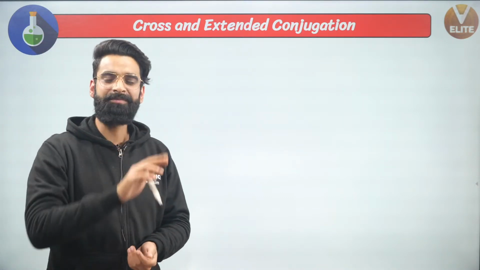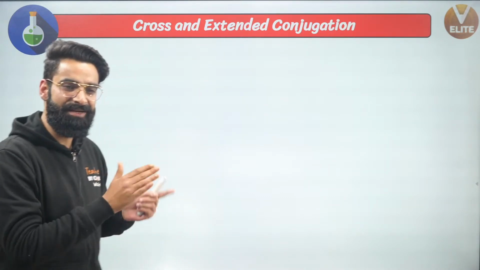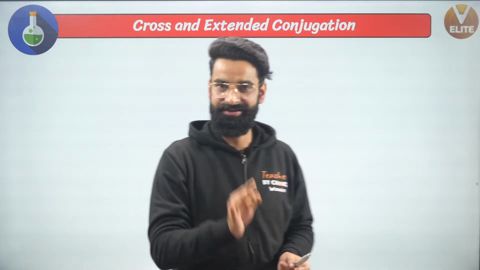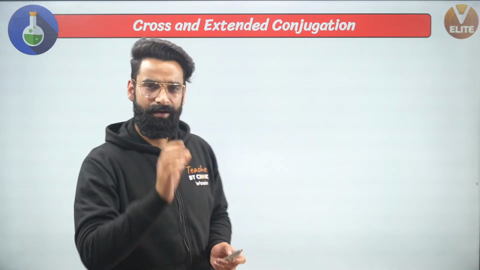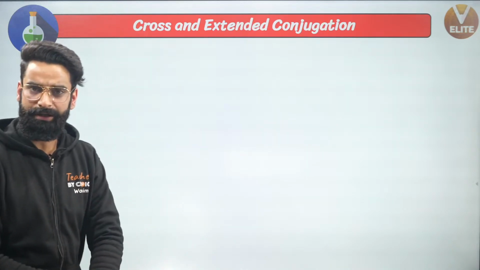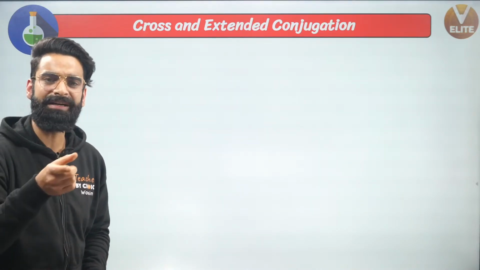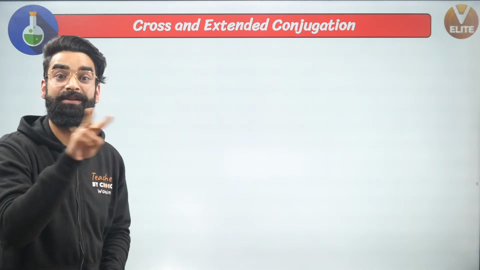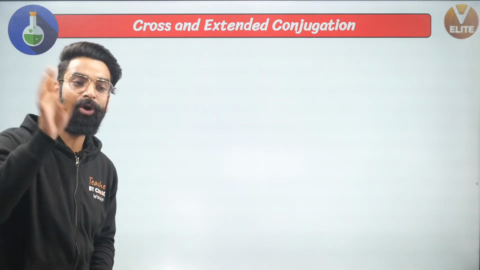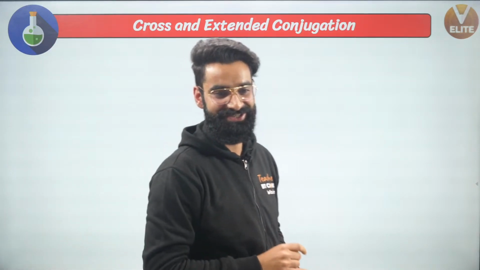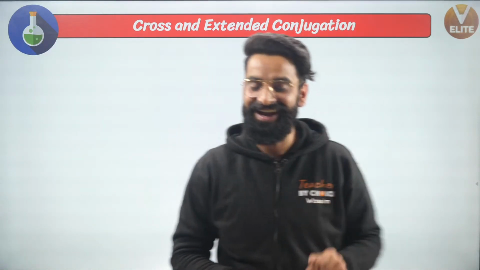See guys, its definition might look strange to you, but in some time I'm going to explain that to you, okay? As per cross conjugation is concerned, it is basically whenever in a molecule you have a particular pi electron pair simultaneously in conjugation with two other pi electron pairs which are not in conjugation with each other. That sort of conjugation is what we call cross conjugation. Did anyone get the idea of what I said?